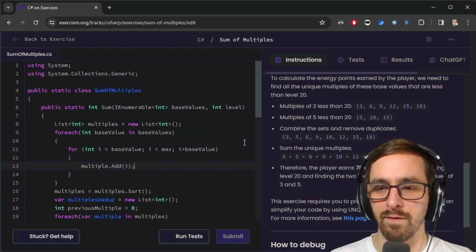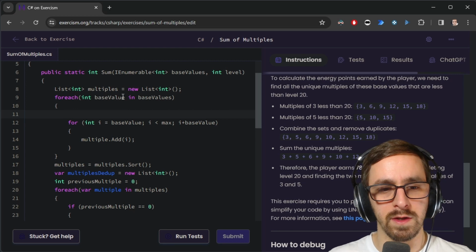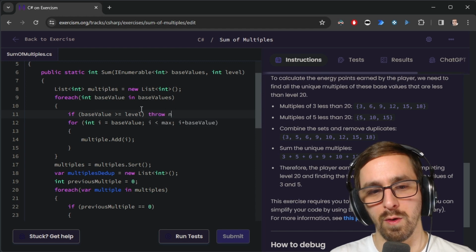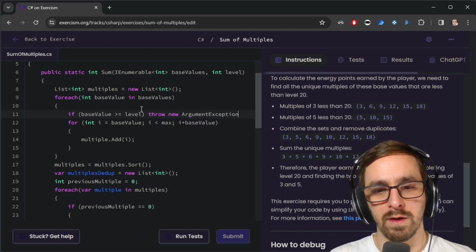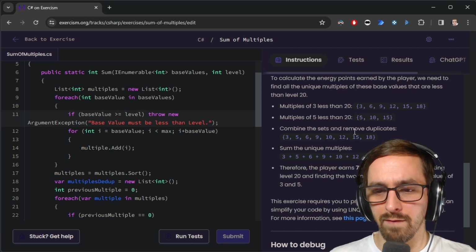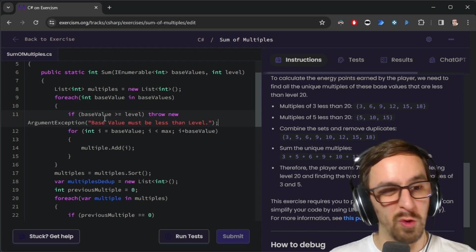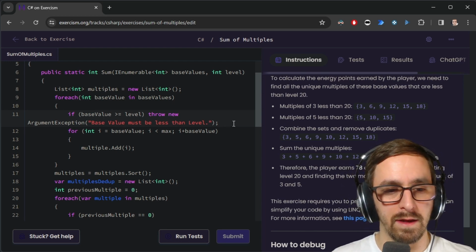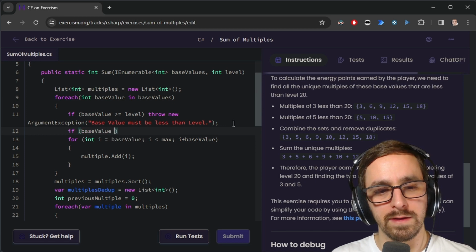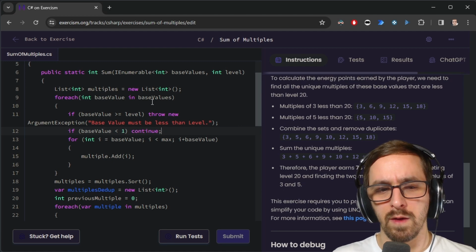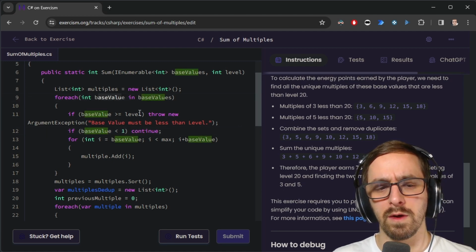But let's just see if I've done this correctly. For each of these, I can go like, if base value is greater than or equal to level, then we actually need to throw new argument exception. What if a base value that we're given is like 0? Then I think what that means is we just ignore it and go to the next one. So let's add, if base value is less than 1, just continue. And we just don't deal with that base value at all. We don't even loop over it.